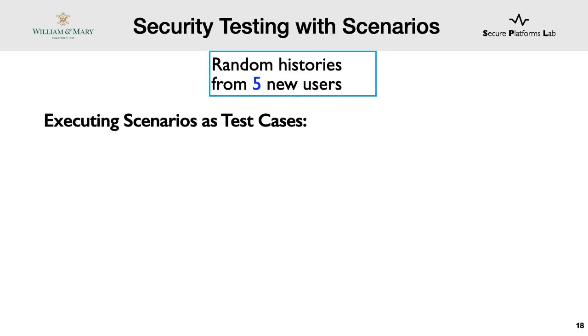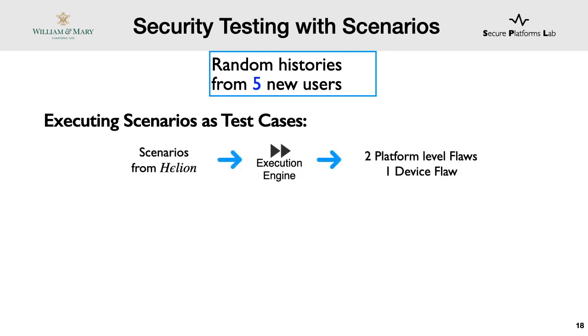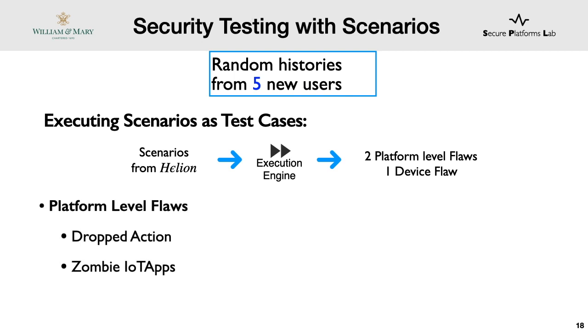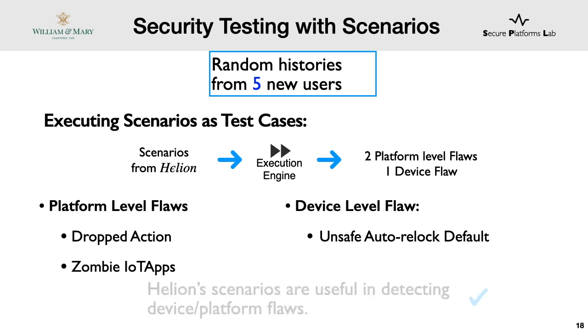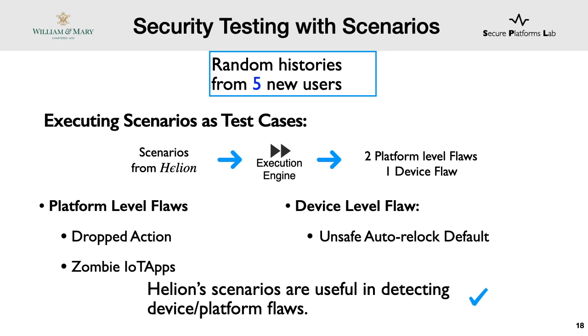Similarly, executing scenarios as test cases allowed us to detect subtle but dangerous platform and device flaws. For instance, we found cases where SmartThings dropped device actions and also instances where apps deleted by users persisted in the background, which can be bad for security. We also discovered that auto relock is implemented as an inconsistent default by most door lock vendors. Although this was a preliminary investigation, this shows that Helion is useful for security testing.